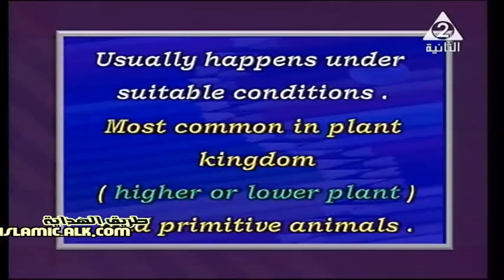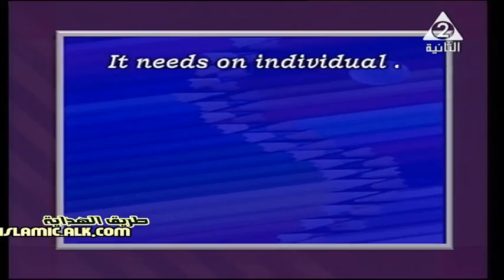Those are primitive animals. Okay, asexual reproduction is most common in what? In the plant kingdom and primitive animals. And what else? Also, asexual reproduction needs just one individual.